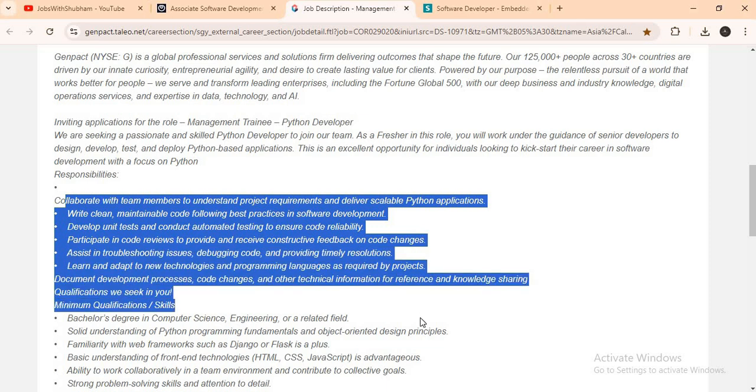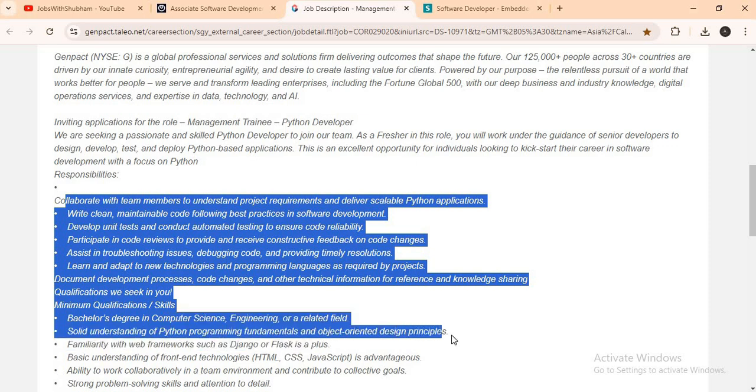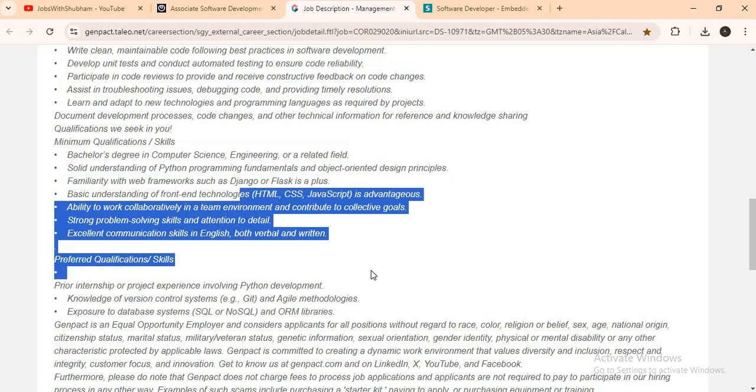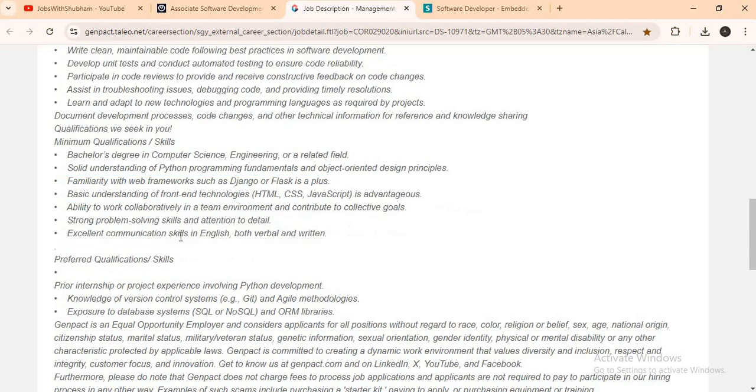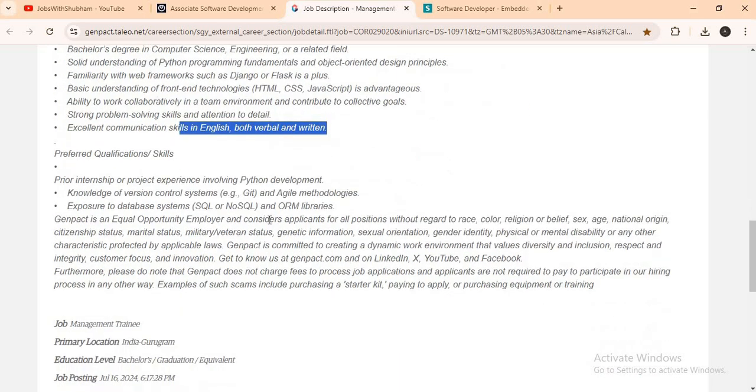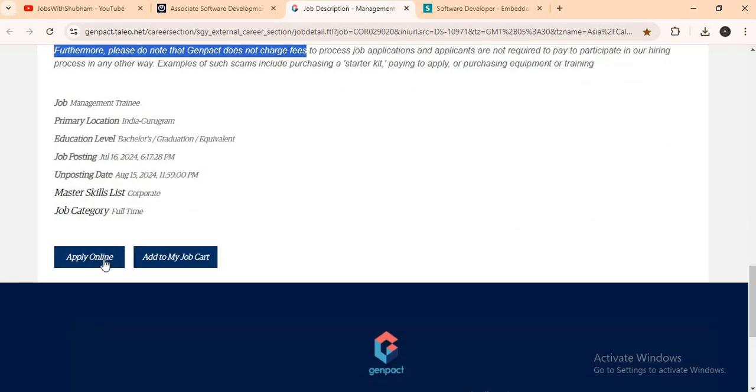And those who have done a bachelor's degree in computer science engineering or a related field can apply. Solid understanding of Python programming fundamentals and object oriented principles, and all these things you have to know. And excellent communication in English, both verbal and written, and all these things you have to know. And how to apply for the job: you just have to click here on apply online and the application page will open, so you can go and check about this.